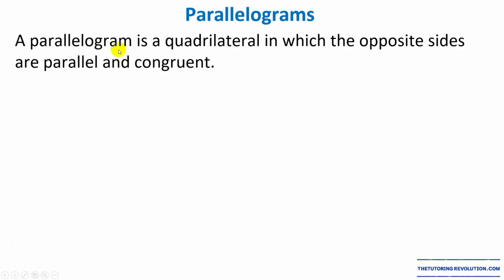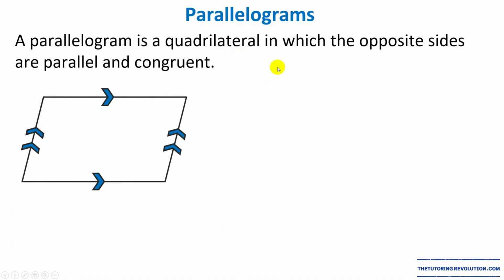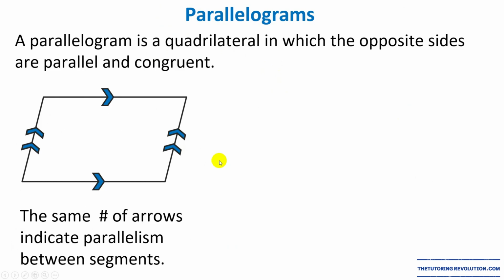Again, a parallelogram is a quadrilateral in which the opposite sides are parallel and congruent. Here we have this representation of a parallelogram, and we use arrows to indicate parallelism. Basically, if you see 2 segments with the same number of arrows, that says that those 2 segments are parallel to each other.